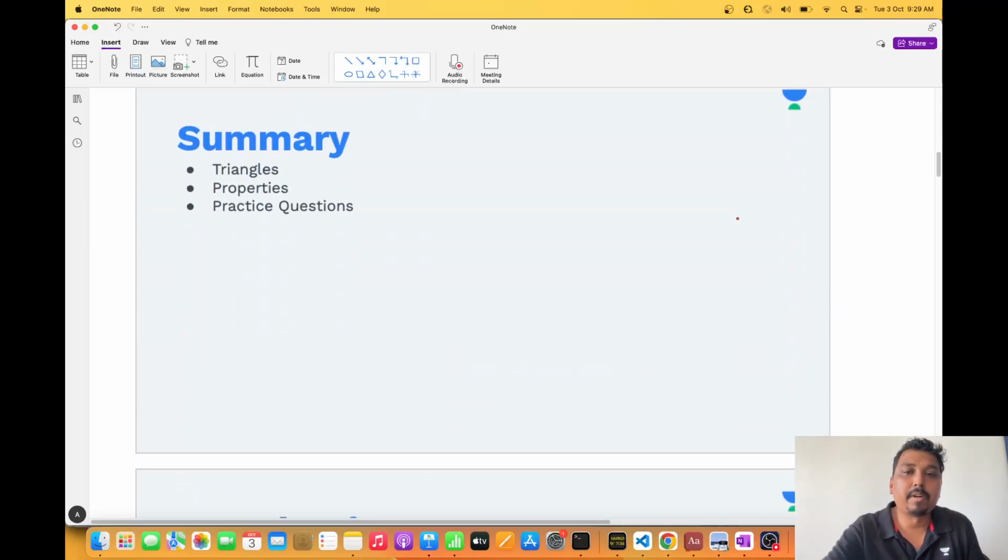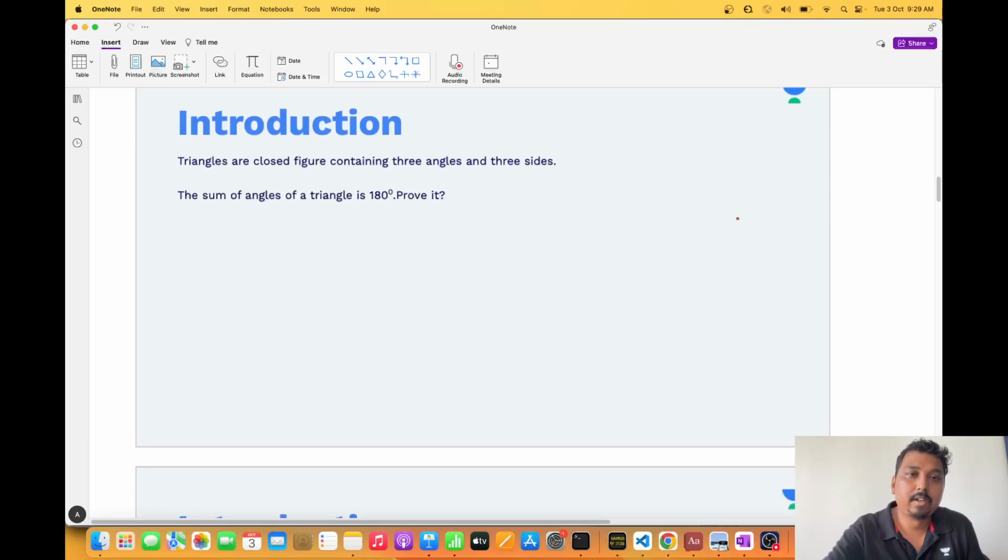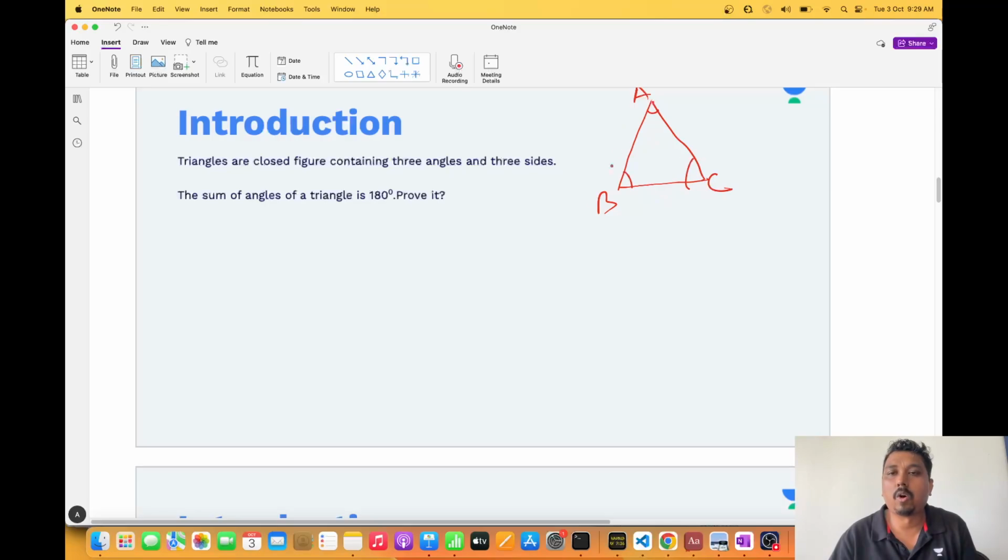So, triangles: properties and practice questions. Now we all have been seeing triangles. It's not a very unique figure to us. We know it has three sides and three angles. This is what a triangle is all about. The sum of angles of a triangle is 180 degrees. So angle A plus angle B plus angle C is 180 degrees.